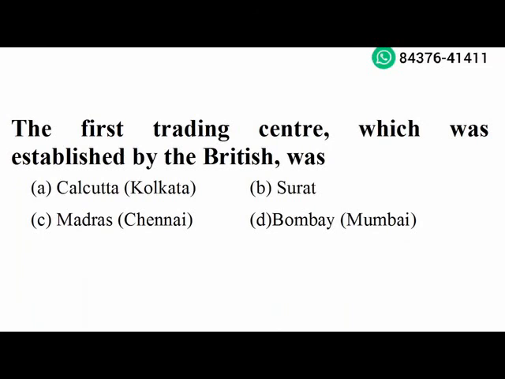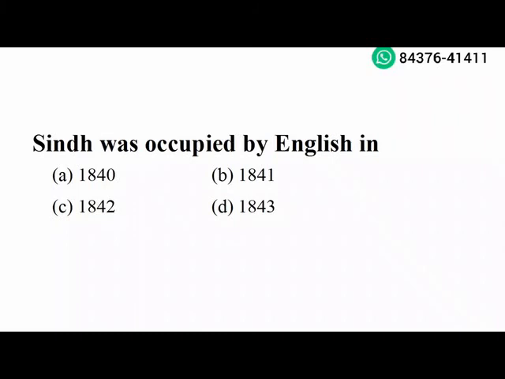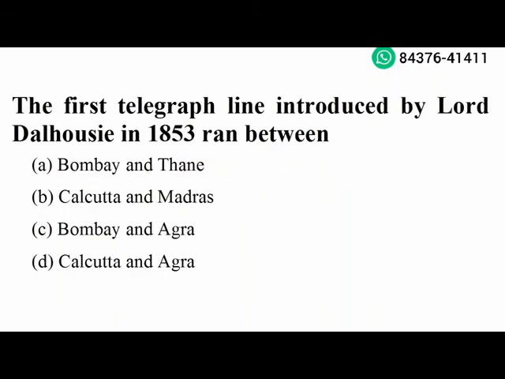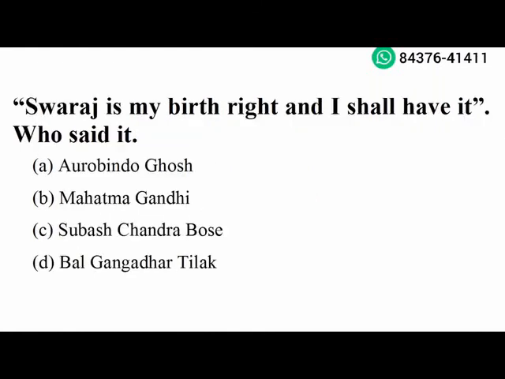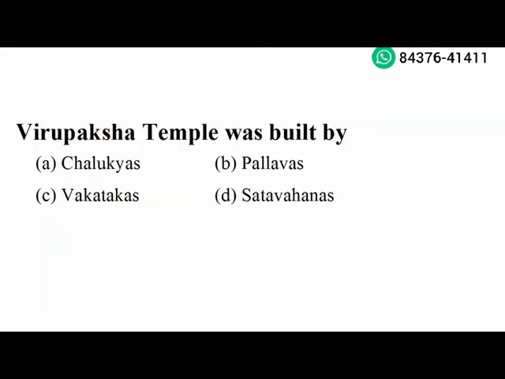Next question. Sindh was occupied by English in 1843. Option D is the right answer. Next question. The first telegraph line introduced by Lord Dalhousie in 1853 ran between Calcutta and Agra. Option D is the right answer. Next question. At which place did Gandhiji make salt during freedom struggle? Dandi. Option C is the right answer. Next question. Swaraj is my birthright and I shall have it. Who said it? Bal Gangadhar Tilak. Option D is the right answer.